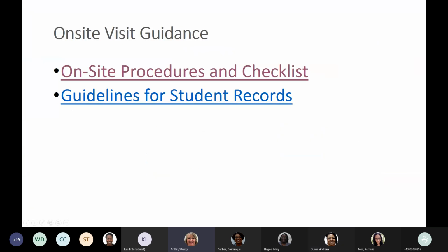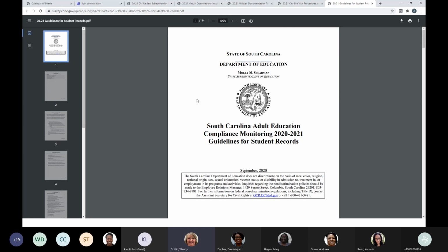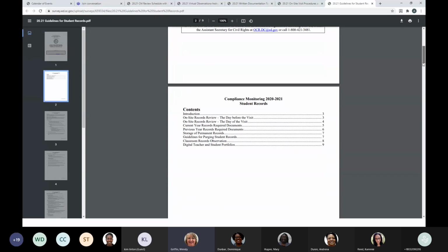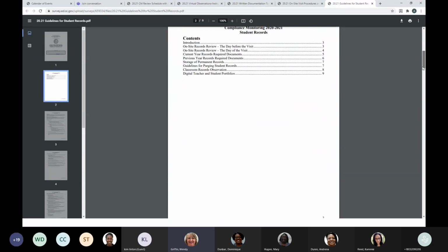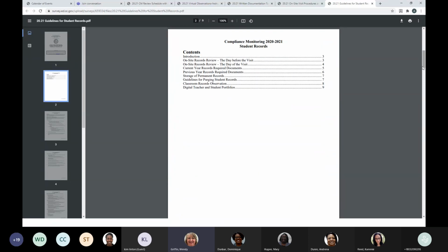All right, thank you. Are you able to see the screen still? Yes, this is the PowerPoint now. Okay, great. If you'll click on the guidelines for student records, these are the specific things that we're going to be asking for when it comes to those student records. If you'll stop right there, there's some things about the day before the visit, the day of the visit. All of these things still apply.